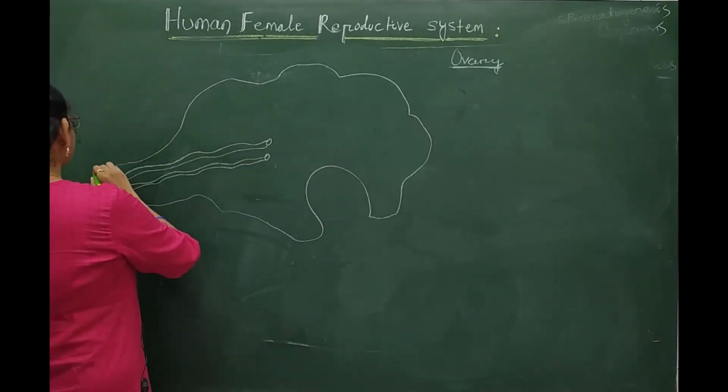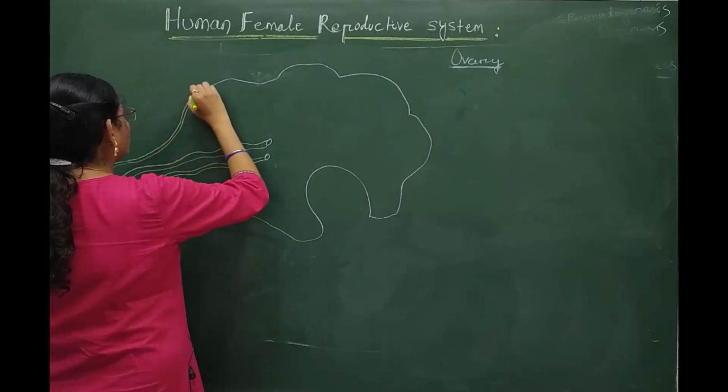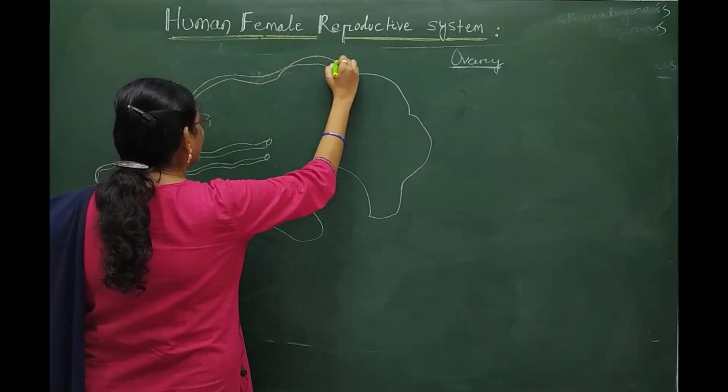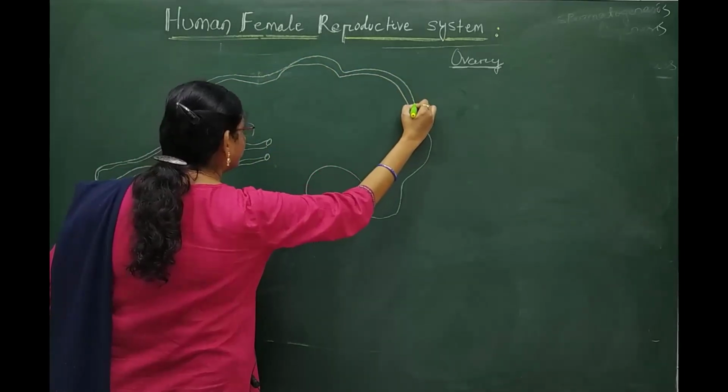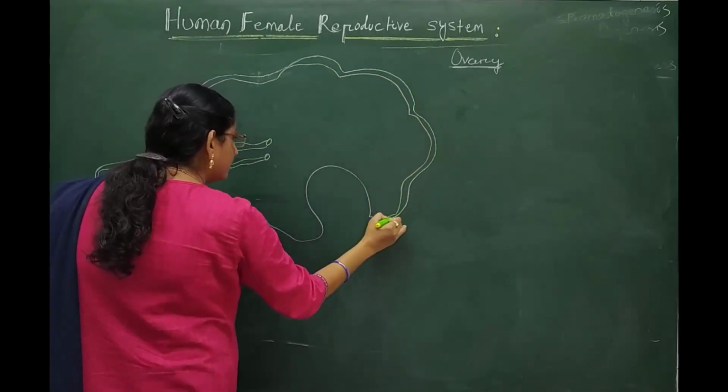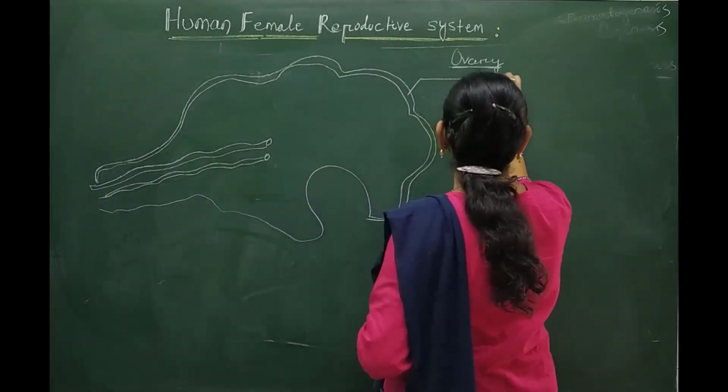This structure is about 4 to 5 centimeters in size, and it has a covering called the peritoneal covering.